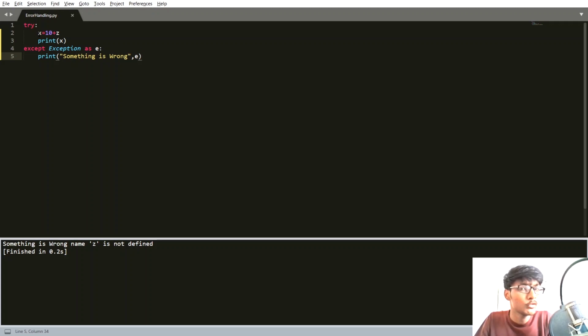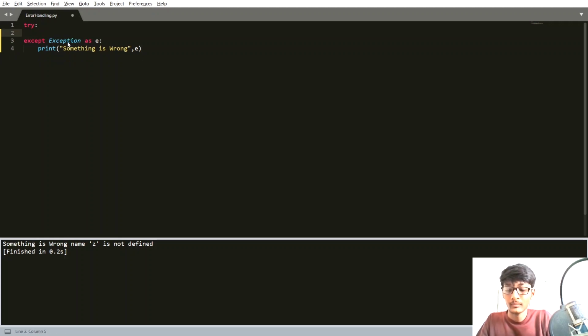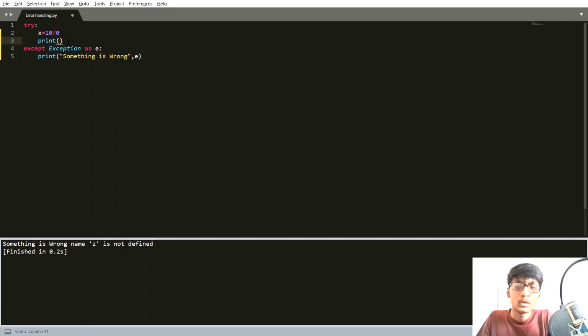We all know that we cannot divide any number by 0. So let's divide a number by 0. Let's say x is equal to 10 by 0. We all know that it is not possible, but let's just run this code. Now you can see that in our except statement it is writing "something is wrong, division by 0." Now anyone can understand that it is division by 0.